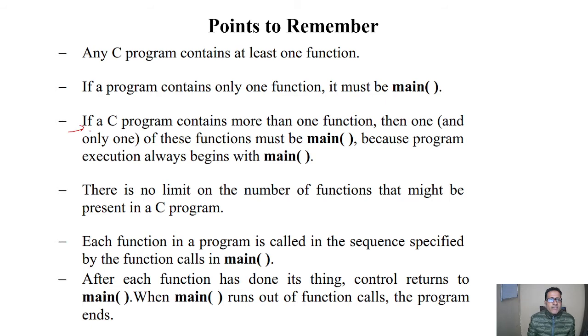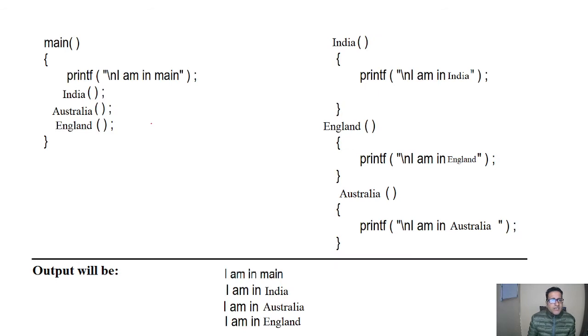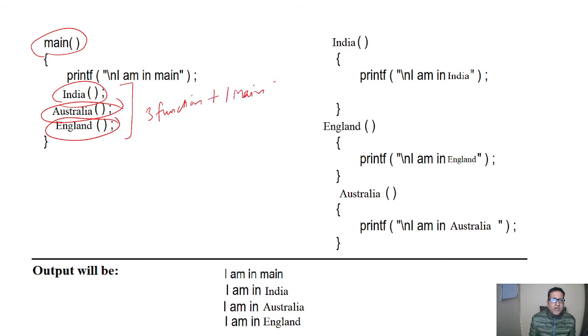The third point is, if a C program contains more than one function, then one and only one of these functions must be main. In this case we have one function, second function, third function and fourth function. In a straight way we can see these three functions, but there is one more function, which is main.